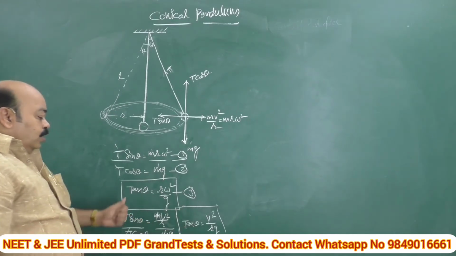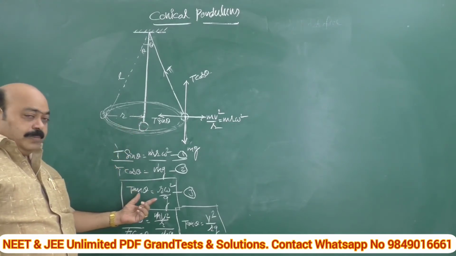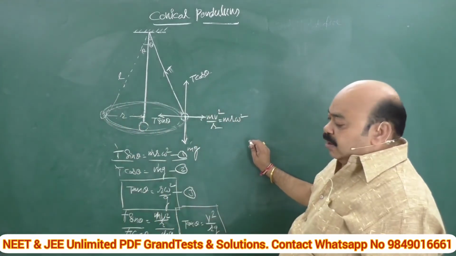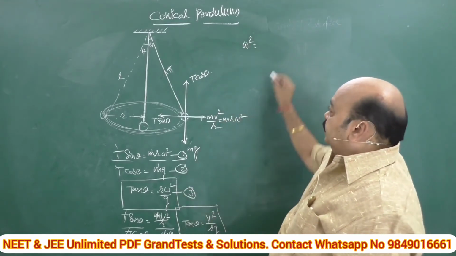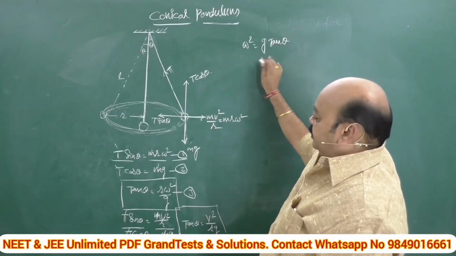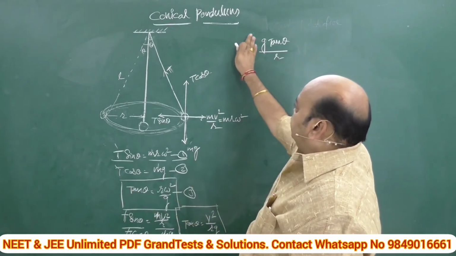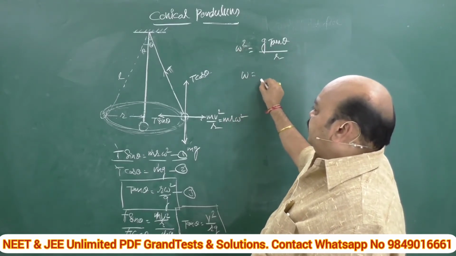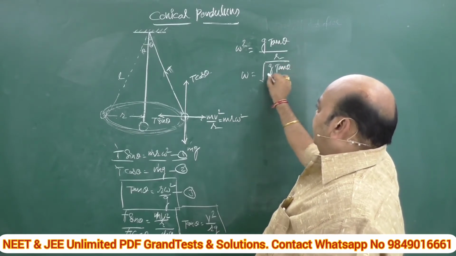Okay. Now, to derive the expression for the time period of the conical pendulum, I am taking this equation. See, tan theta is equal to r omega square by g. This implies omega square is equal to how much? It is nothing but cross multiplication, g tan theta by r. What is this? Omega square value. From this, omega is equal to how much? Simply, it is the square root of g tan theta by r.